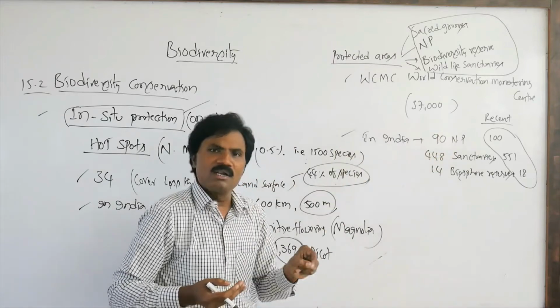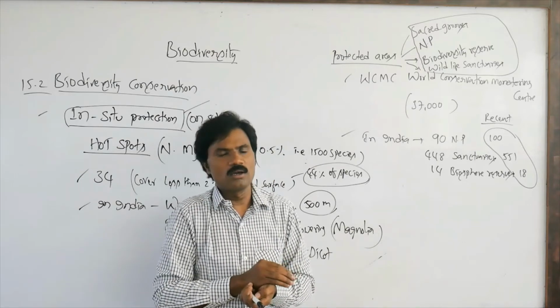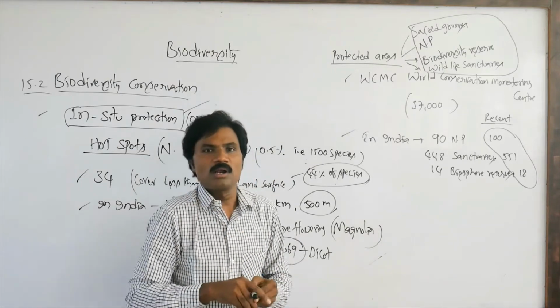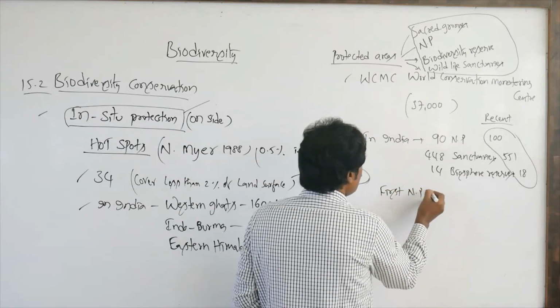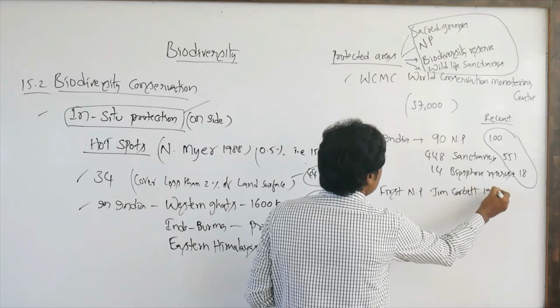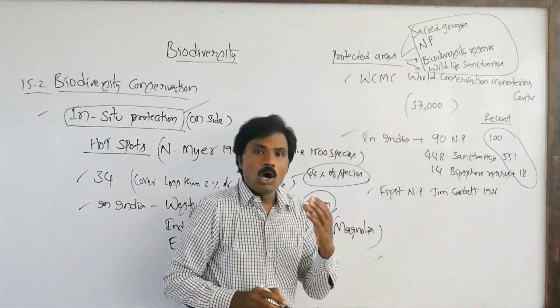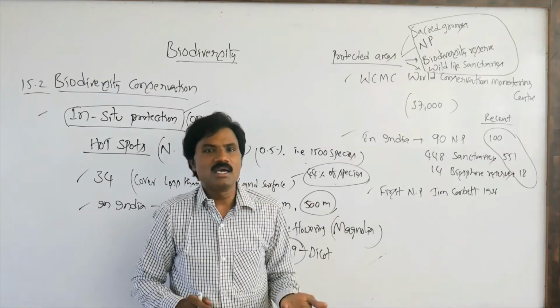Among the 90 national parks, what is the first national park? Jim Corbett National Park, 1936. That is the first national park. How many national parks are world heritage sites?